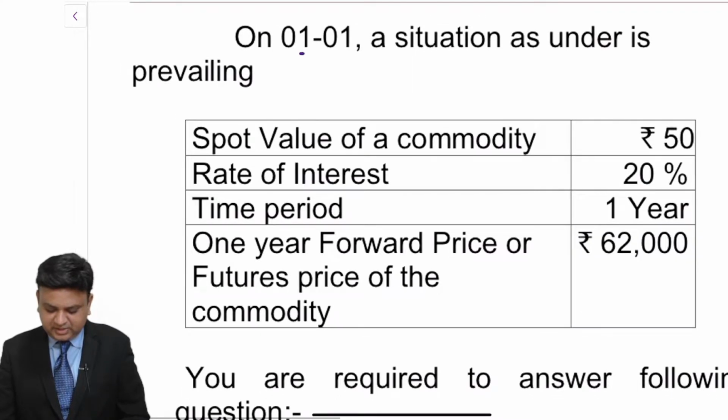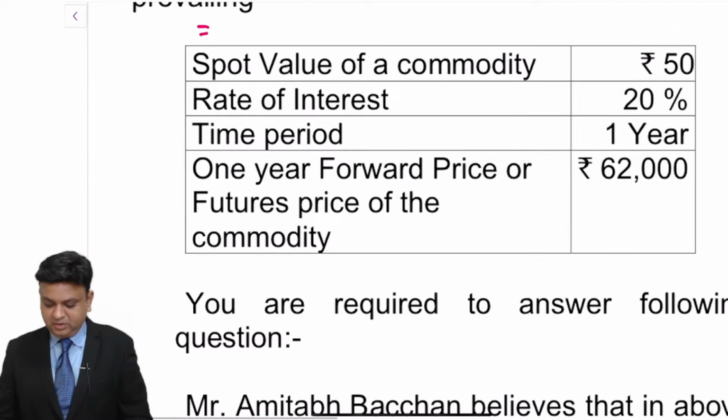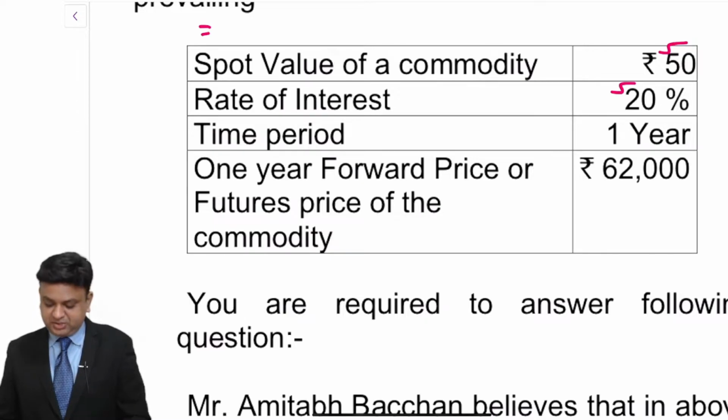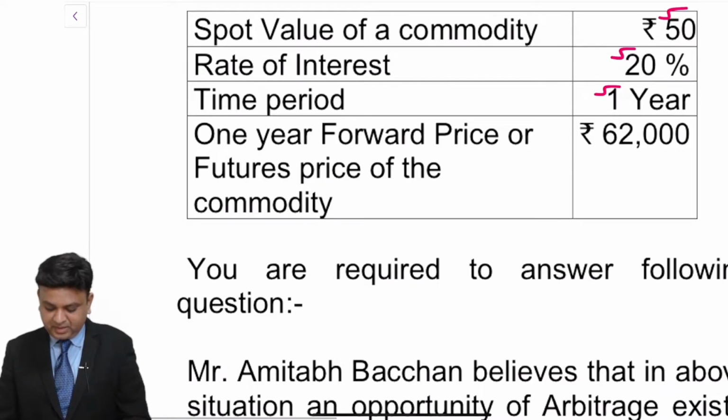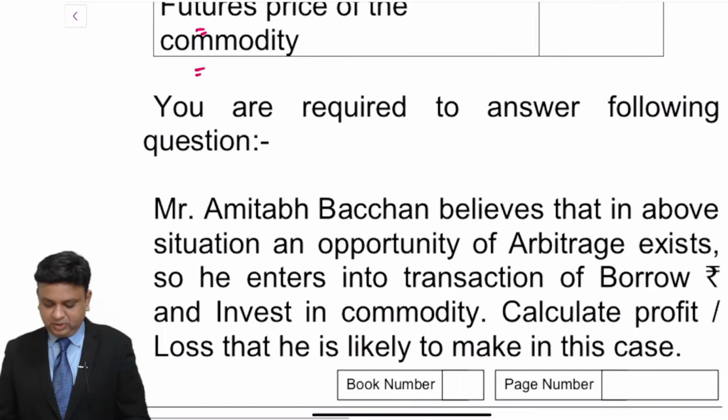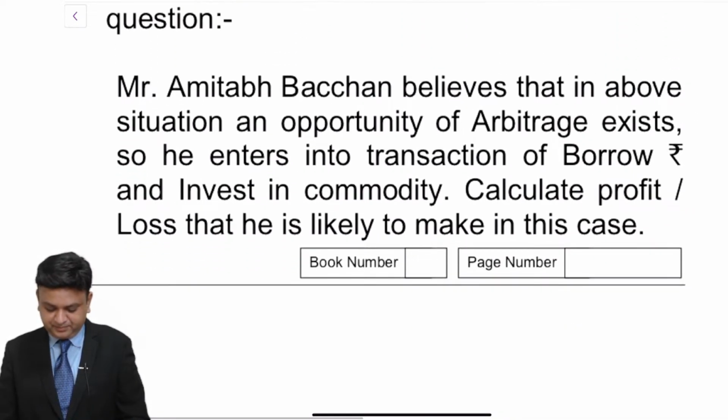On 1st of January, a situation as under is prevailing. Spot value of the commodity is 50,000 rupees. Rate of interest is 20%. Time period is 1 year. The 1 year forward price or futures price of the commodity is 62,000. You are required to answer the following question.